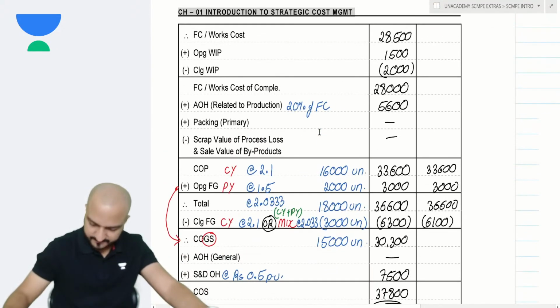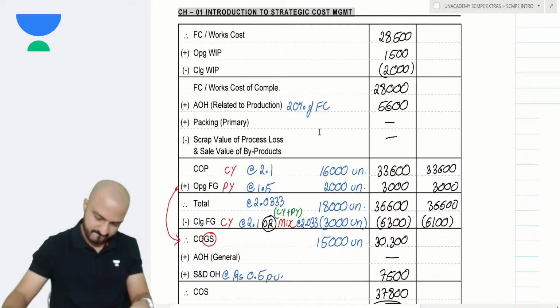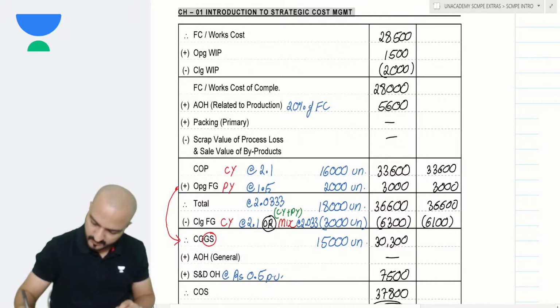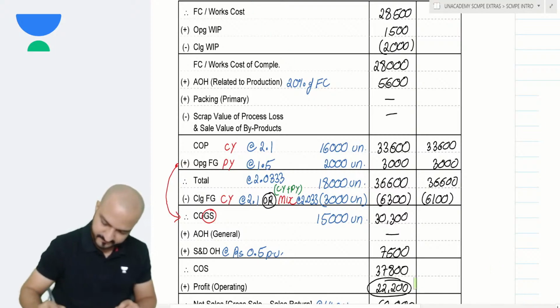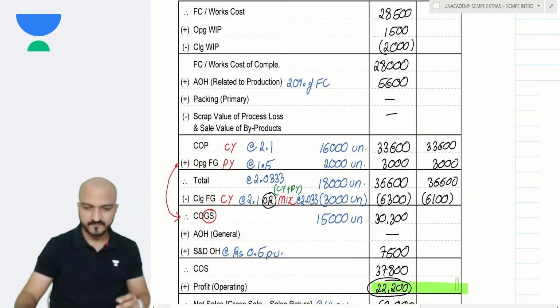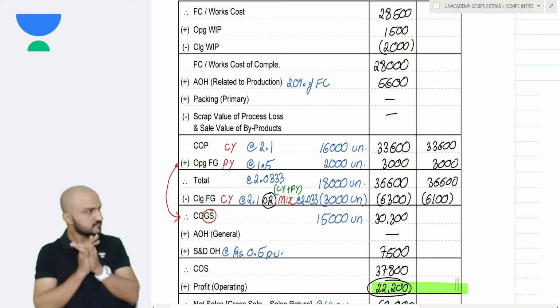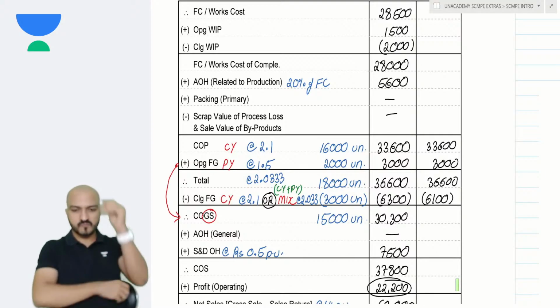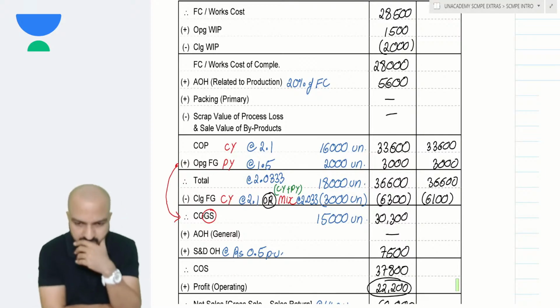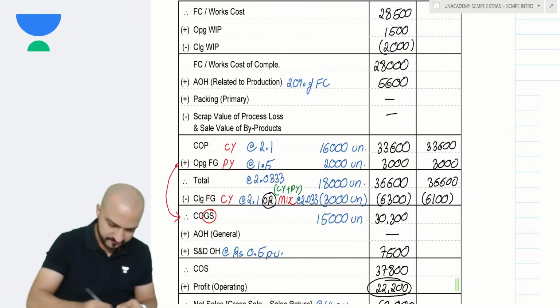And the continuation here. And if you do that, get me the profit under weighted average method here. $22,000. Okay.